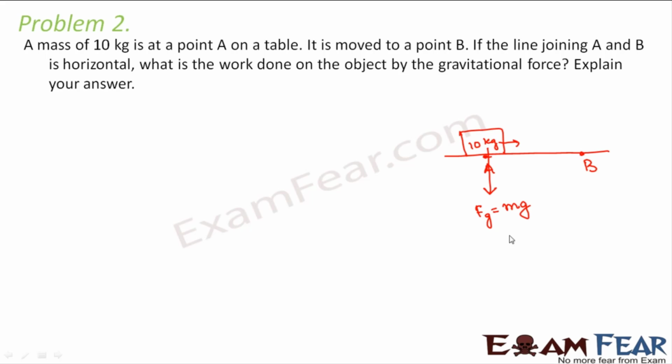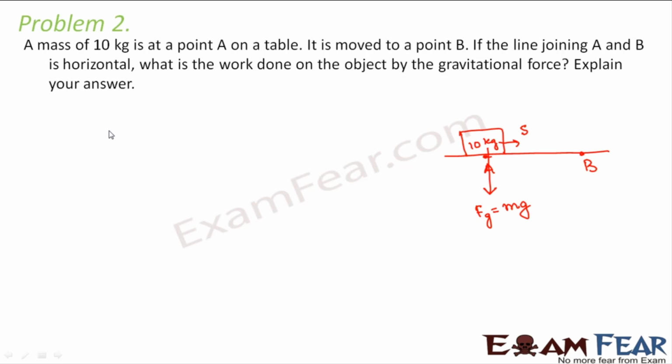So this is the gravitational force, and the object is moving along the horizontal direction. So the direction of force is this and the direction of displacement is this. Neither are force and displacement along the same direction, nor are they along opposite directions.